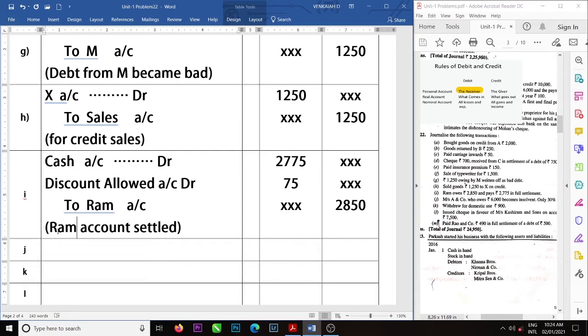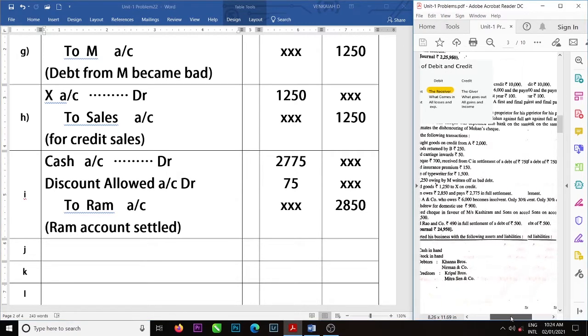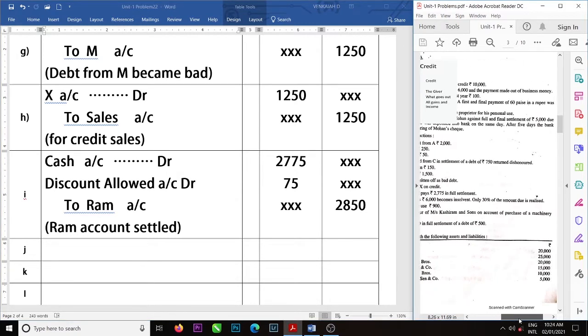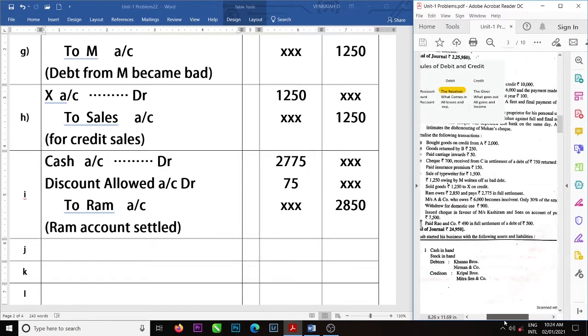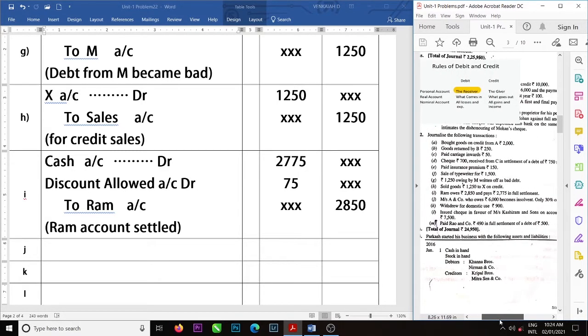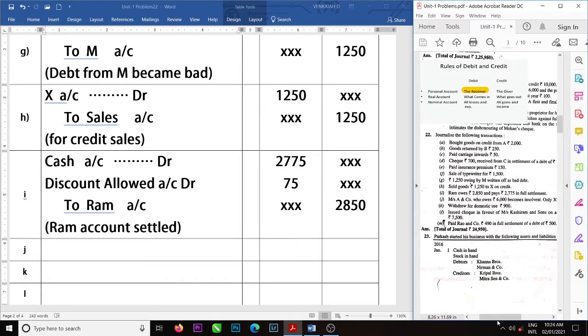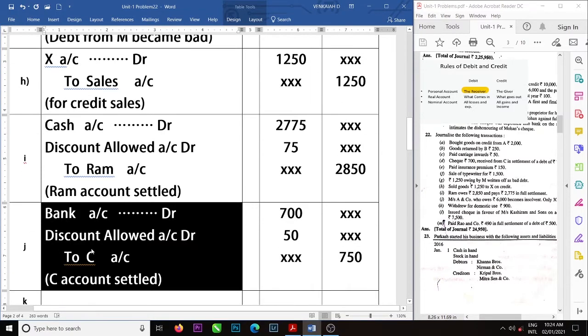Next, Messrs. A and Co, who owe 6,000, become insolvent. Only 30% of the amount we received. So in these transactions, 30% of the amount due is realized or received. Okay. The remaining will be a loss, which we can call bad debts. So what is Messrs.